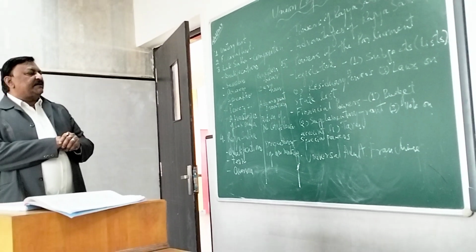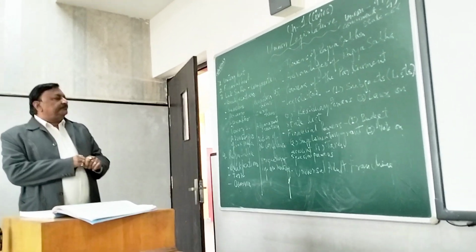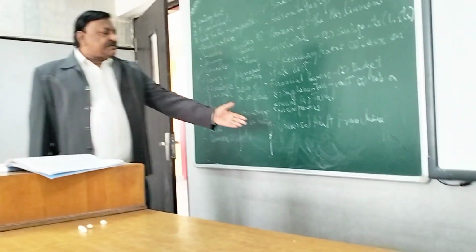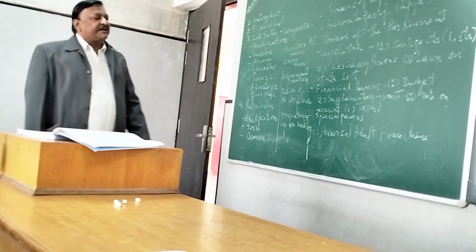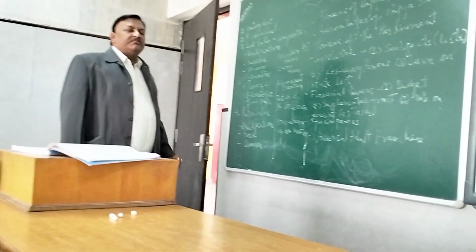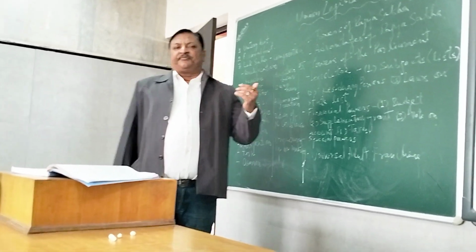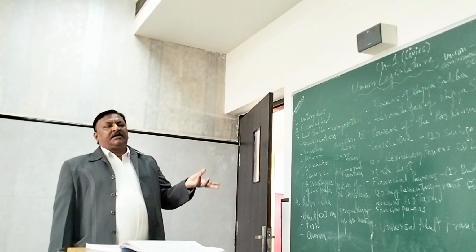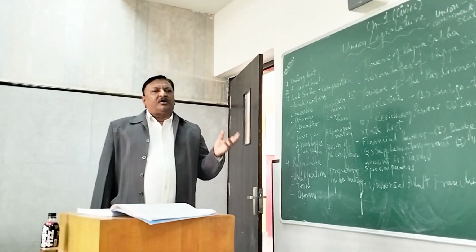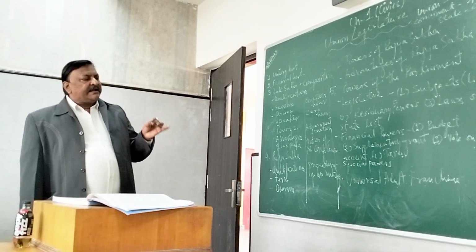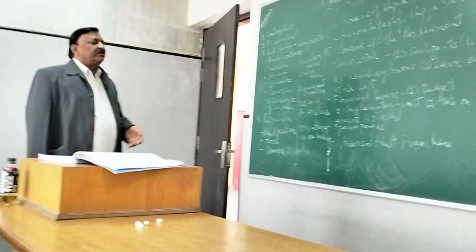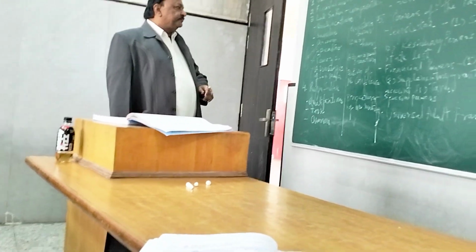Now let's discuss some of the other powers. First of all, let's discuss some of the terms. The first term that we are going to discuss is universal adult franchise. It is a system in which the citizens of India above 18 years of age, irrespective of whether they are male or female, or of any religion or any area, get the power to vote as per their own will. This is called universal adult franchise.